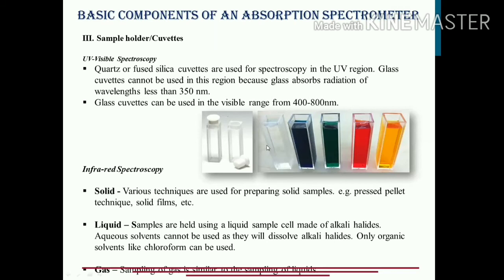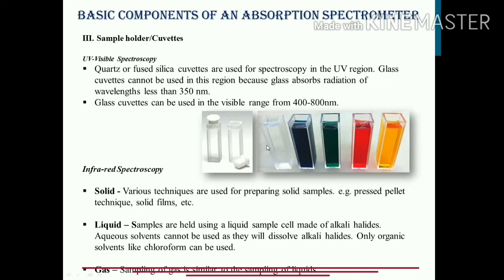Why these three different kinds? Quartz is the expensive one out of these three categories. Quartz can work in the ultraviolet part of the radiation as well as in the visible part of the radiation.